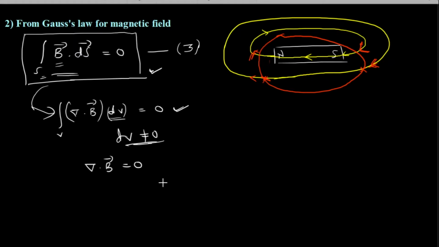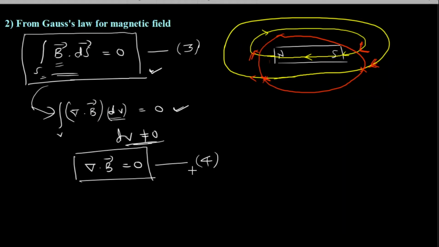Maxwell tells us that this is the differential form or point form of Maxwell's equation from Gauss's law for magnetic field. So this is the next equation which we have to remember, keep in our mind.